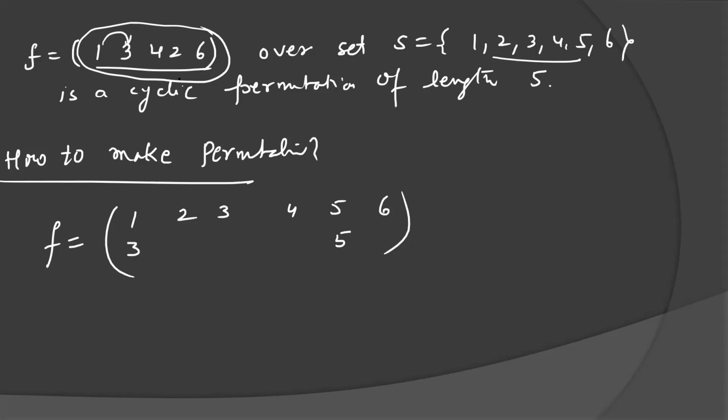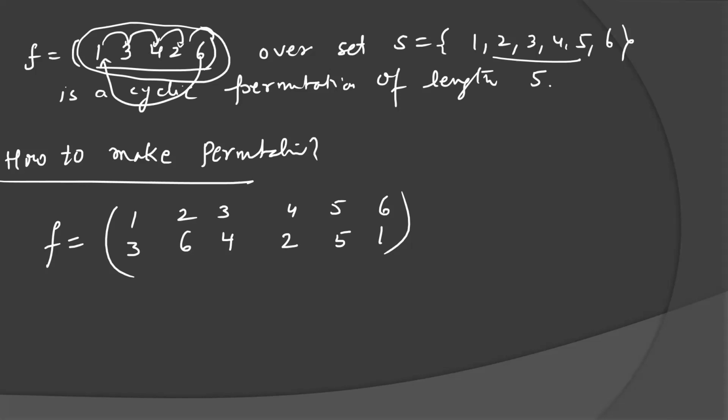So 1 is going to 3. Very good. 3 is going to 4. 4 is going to 2. Very good. 2 is going to 6. Then 6 is going to 1. It will be cyclic. So this is the permutation for which you are rewriting the cycle of length 5 here.